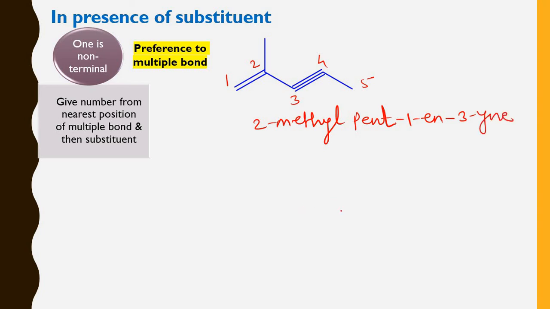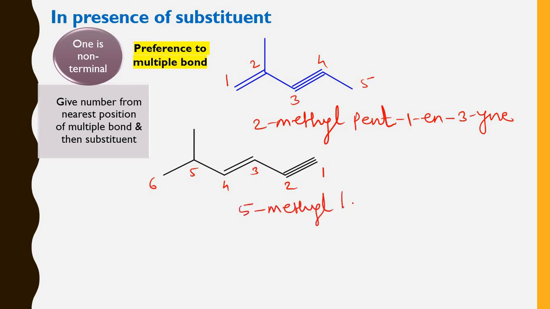We'll see the next example. So in this, the triple bond is at the terminal position. So you have to give the preference to the triple bond. That's why the numbering is 1, 2, 3, 4, 5 and 6. It is 5-methylhex-3-en-1-yne.